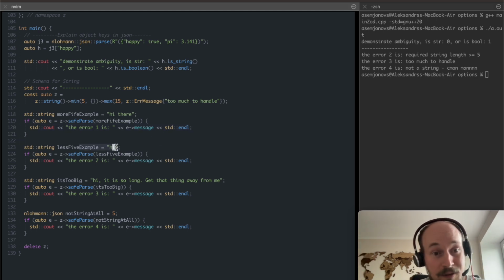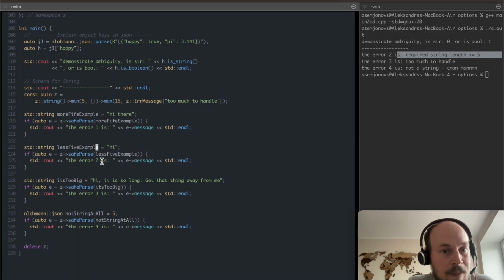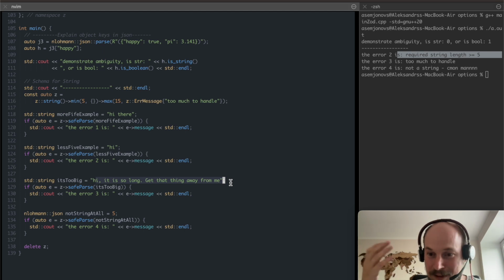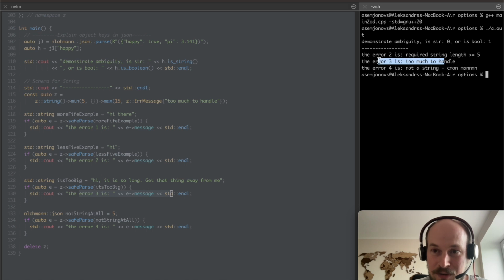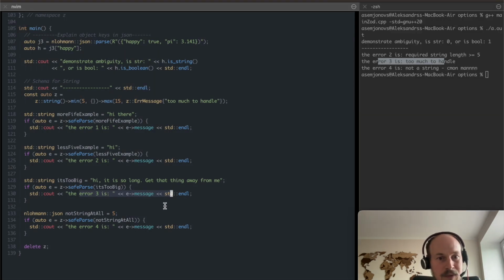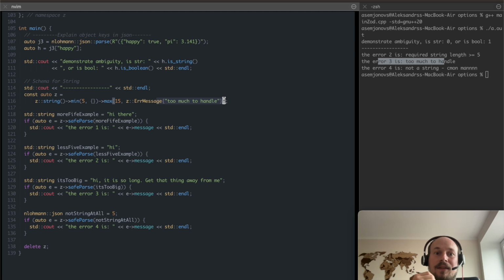I don't care. In this example, the high string, well, it's less than 5, and it does display in here required string more than 5. In this example, well, it's too long and it cannot be handled by, well, me. So we do display this error. It's too much to handle. This is an internal message, I guess. Wait, I'm lying. Too much to handle is a custom message I want to provide for a checker.